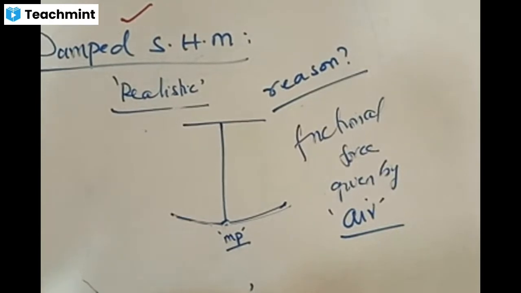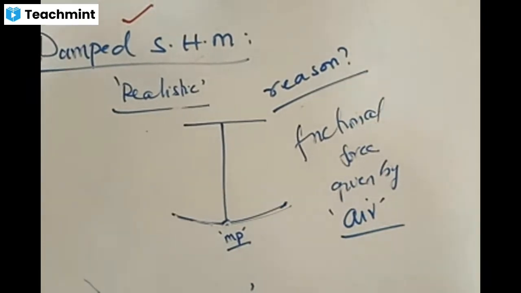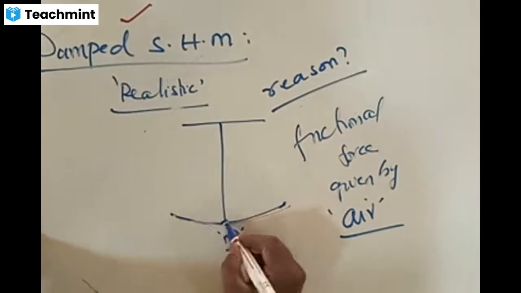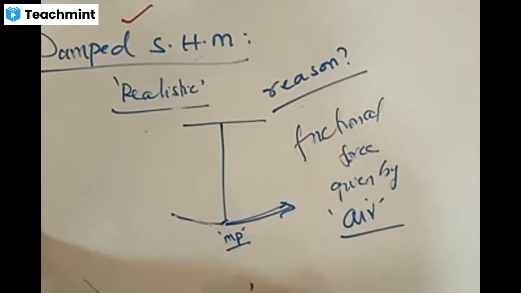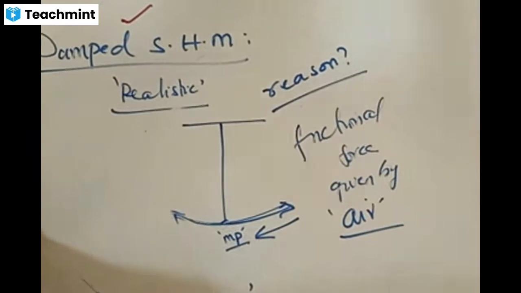In what direction does the force act on the mass? Exactly the opposite direction, right? What do you mean by opposite direction? This is an important point. If the mass moves like this, the frictional force of air will act in this direction. When the mass is moving like this, the frictional force of air would be acting like this.